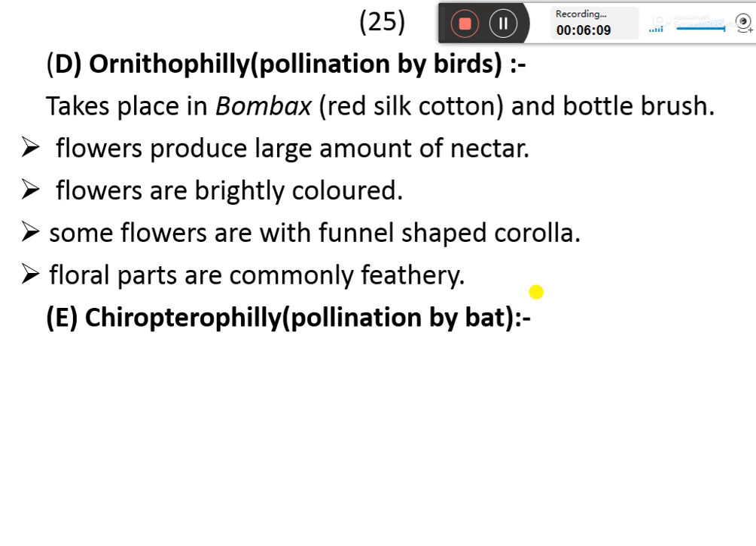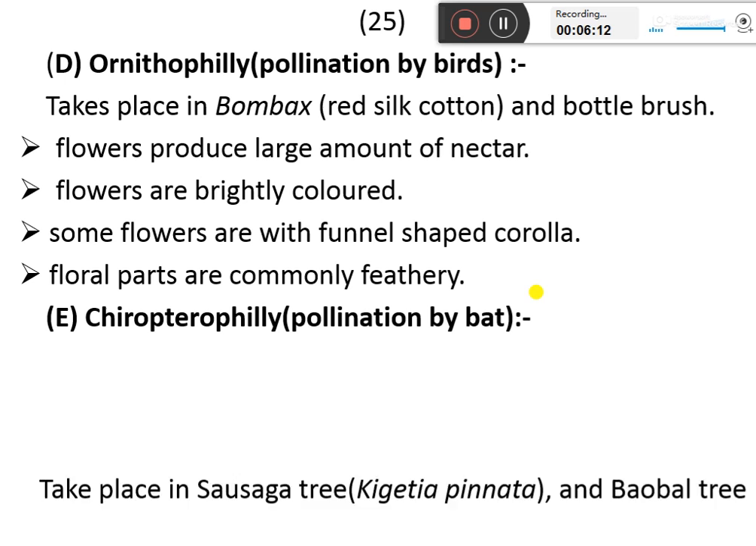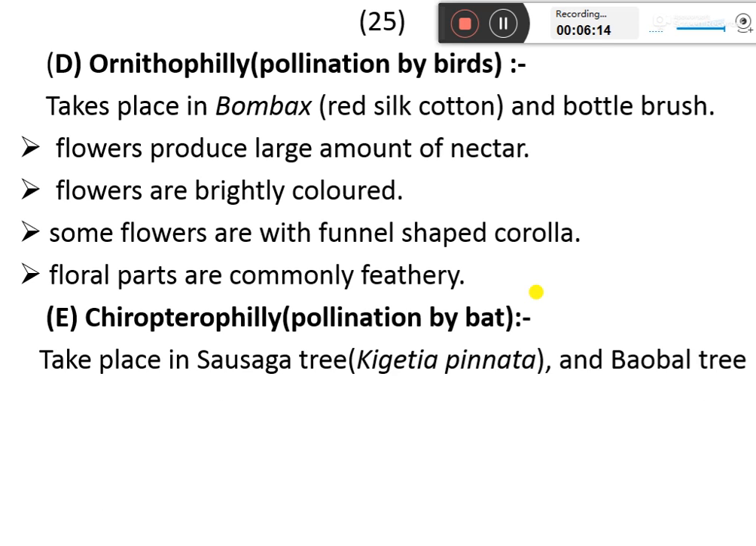The pollination by the bat is known as chiropterophily. It takes place in the sausage tree, Kigelia pinnata, and the baobab tree, Adansonia.